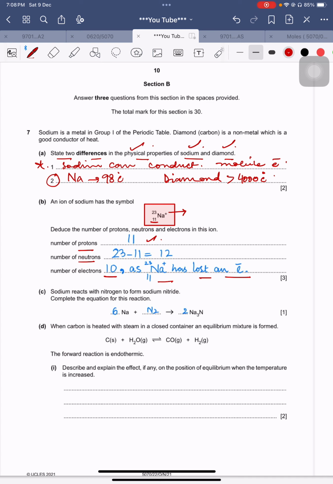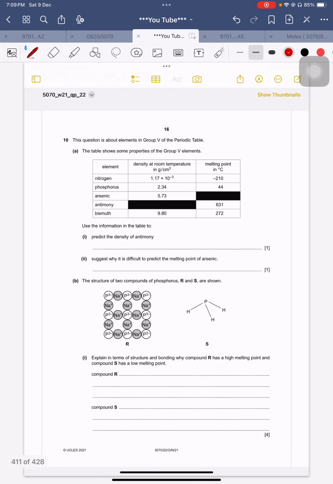Okay, so these are the questions related to the balancing of a chemical equation, which can be asked from all those students who are done with the chapter of periodic table. And this is again the topic which you people, those who are done till bonding or till periodic table or acid, bases, and salts, have not done, because this is a chapter which is called reversible chemical reaction. This I will teach you over there, inshallah. And now I'm taking you to the next page. Okay, so there is another question. The question is about the elements in group number 5. Guys, this is also 5070 and group number 5 of the periodic table.